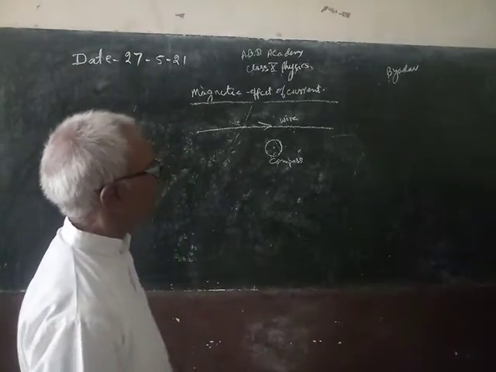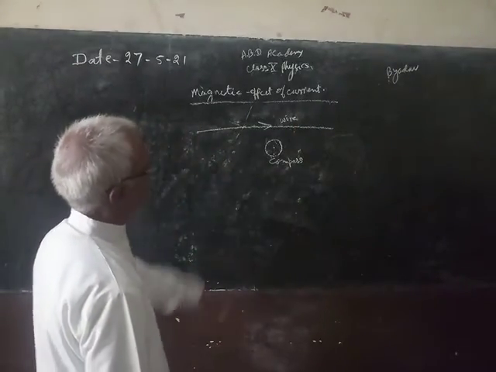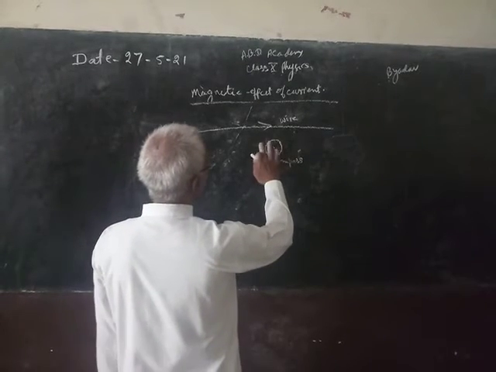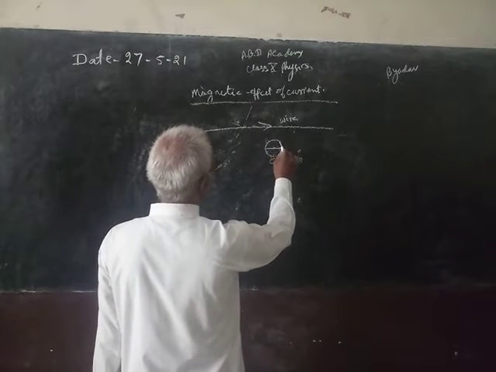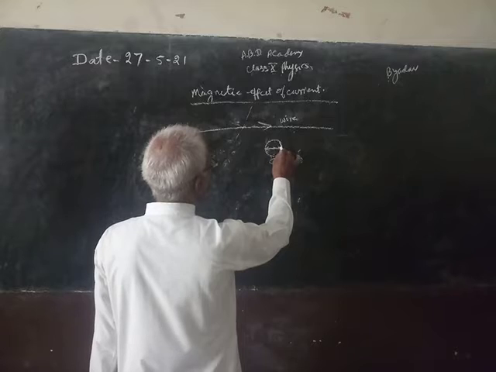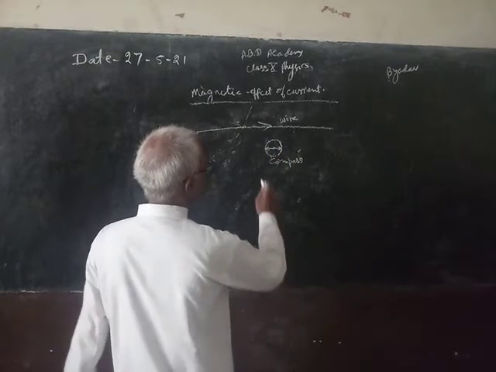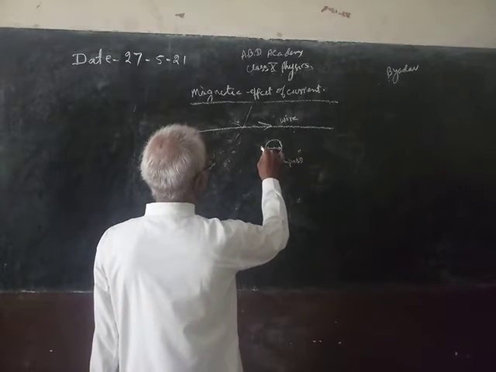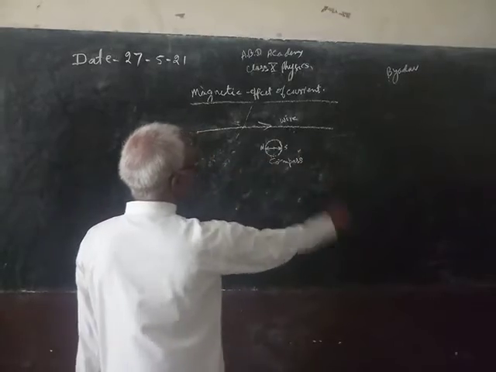So he saw that when current flows in this direction, suppose this is north, this is south.